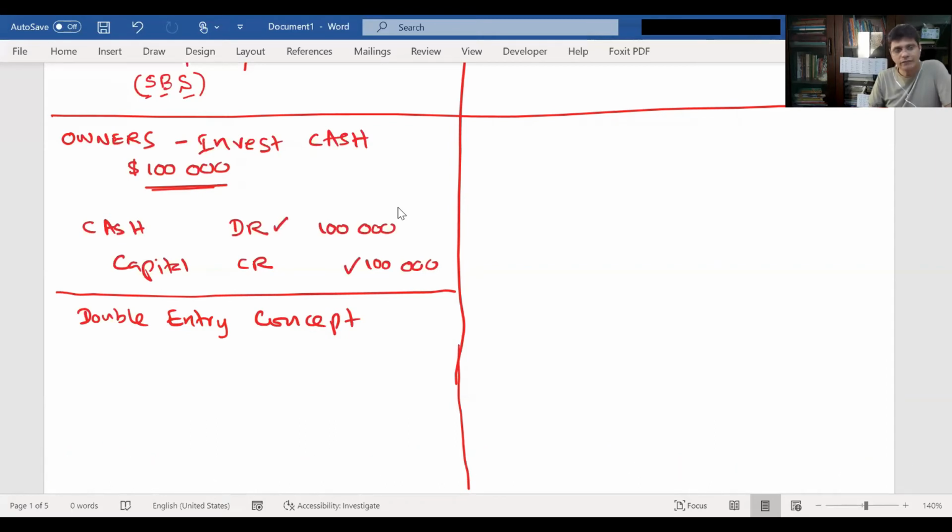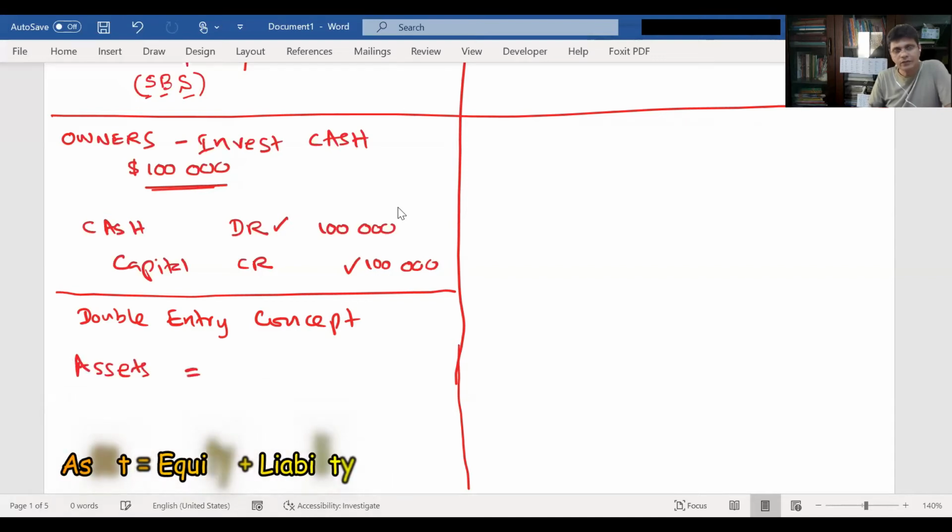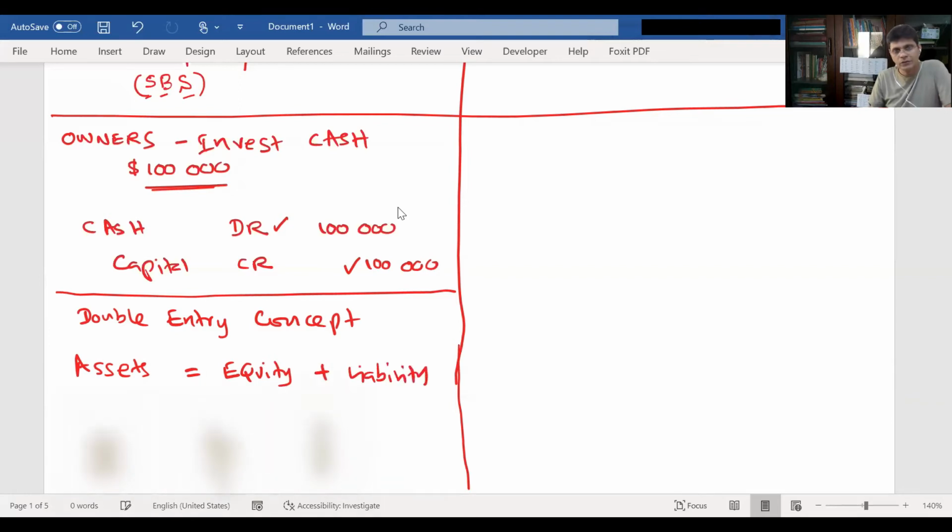So basically, if you take the accounting equation, assets equals equity plus liability, right? Your assets total should match with equity plus liability.